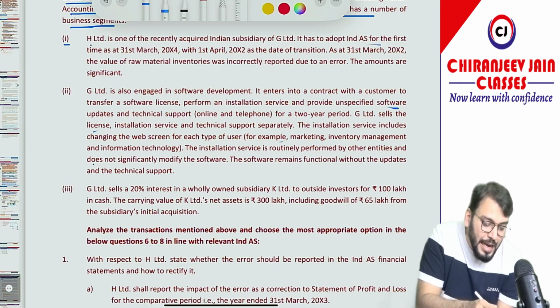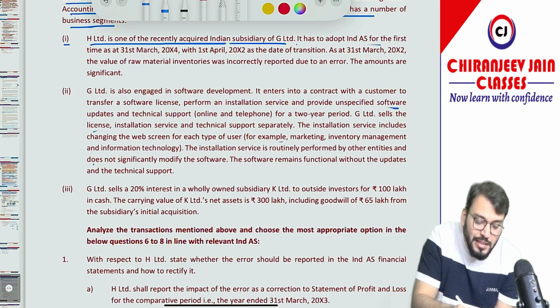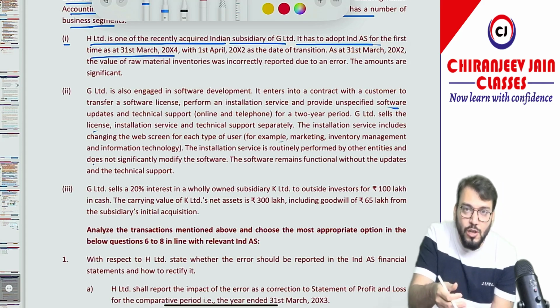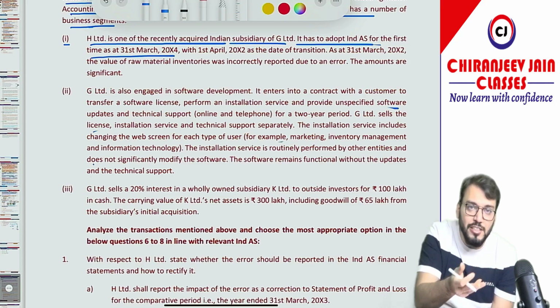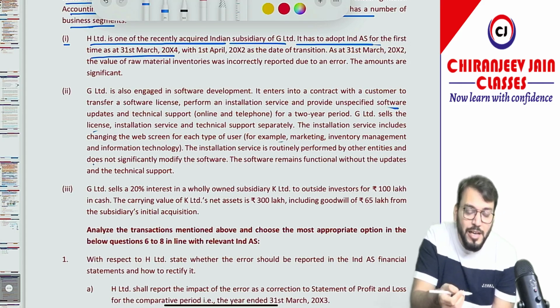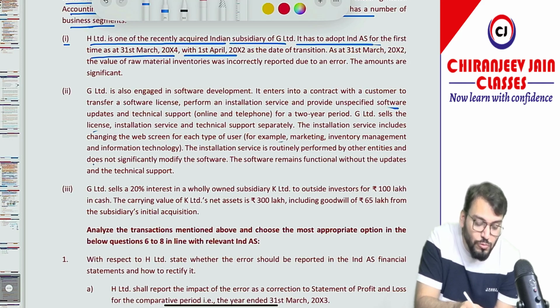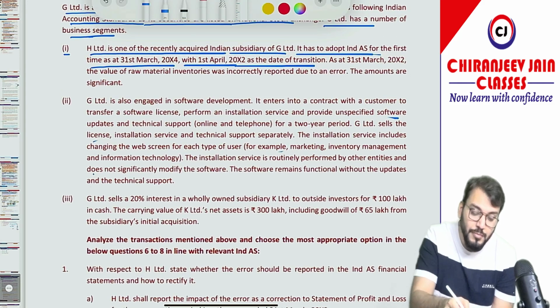Point number 1. H Limited is one of the recently acquired Indian subsidiaries of G Limited. It has adopted Ind AS for the first time as at 31st March 2004. Means for the financial year 2003-2004, Ind AS will be applicable for the first time. Therefore the date of transition will be the beginning of the previous year, that is 1st April 2002.